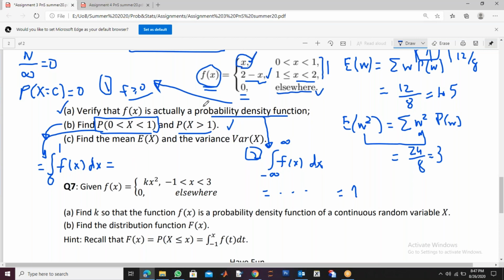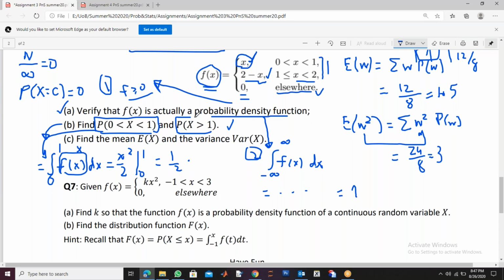Between 0 and 1, your PDF is x. Now if you integrate, the integral of x is x squared by 2. If you replace the values 0 to 1, replacing 1 gives 1 by 2, and replacing 0 gives 0. So this is the probability. The probability of being between 0 and 1 is 1 by 2.